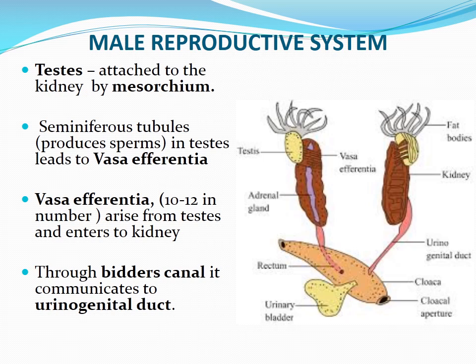Like that, the sperms produced in the testis also enter the urinogenital duct through the same Bidder's canal. So both the gametes and urine come to the cloaca. Both of these come to the cloaca and are eliminated out through the cloacal aperture.